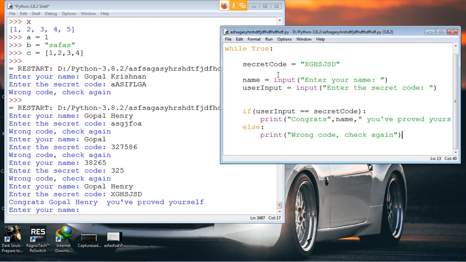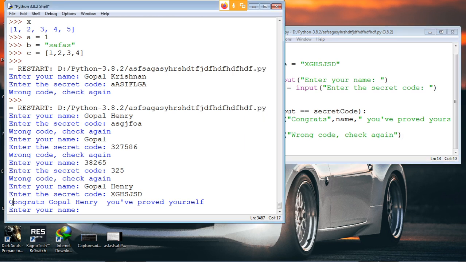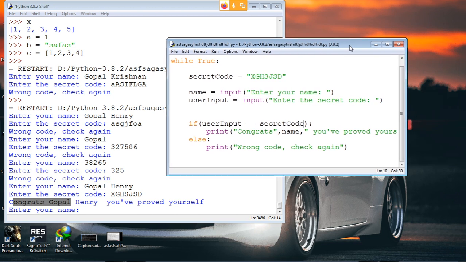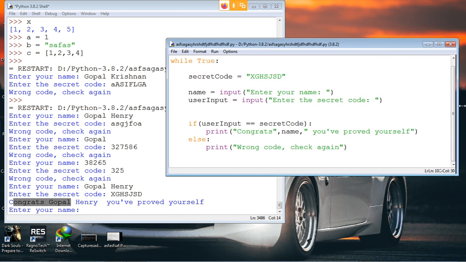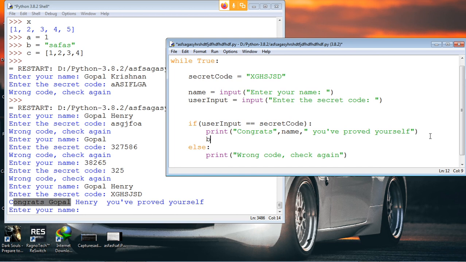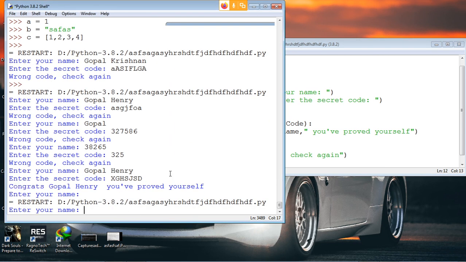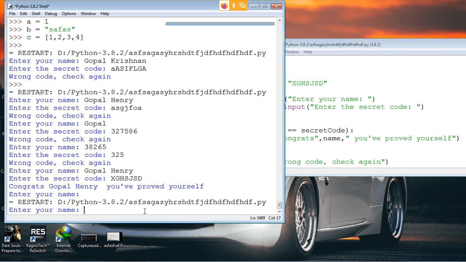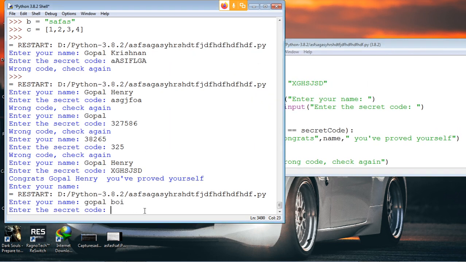The thing is, we need to stop this while loop at some point, and that point is when this congrats happens. There we will use break. After this congrats, we just enter break. Now I type Gopal and the correct code.